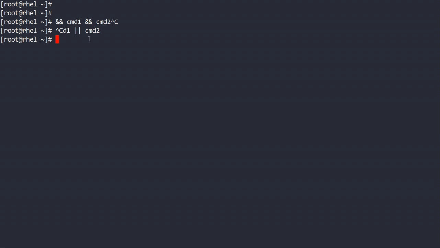So let us see what is the practical importance of these things. Suppose you have this code written in your script. So what does it say? If your mkdir test is successful, meaning you are able to make the test directory, then only in a file test file something will be printed to it. I hope it is clear. So the shell will try to make the directory test, and then only if it's successful it will try to create a file inside this and something will be put in that file.